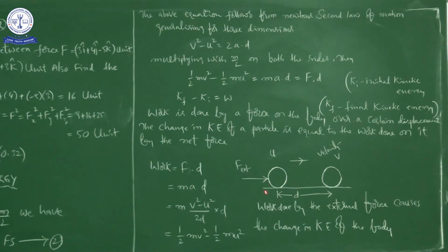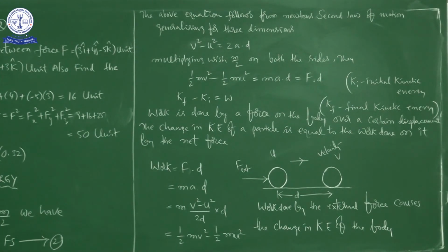It is the horizontal surface on which there is a body of certain mass m, and when the external force is going to apply, just when the force is applying, its velocity is u. After that, by covering the displacement d, its velocity will become v. So this is the situation.